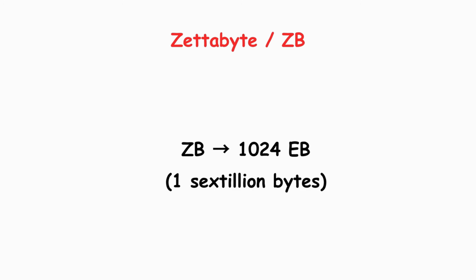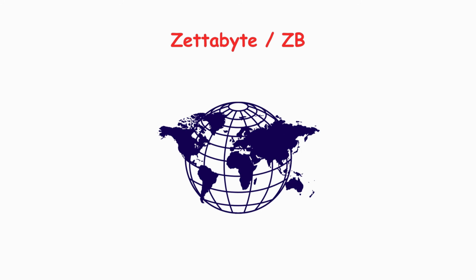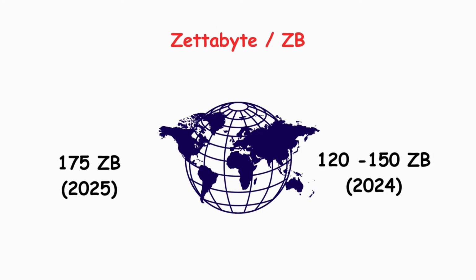Zettabyte, or ZB. A zettabyte is 1,024 exabytes, or about 1 sextillion bytes. We're now measuring the world's total data creation and storage. The total amount of digital data created and stored globally in 2024 is estimated at 120 to 150 zettabytes. By 2025, the global datasphere is projected to grow to 175 zettabytes.